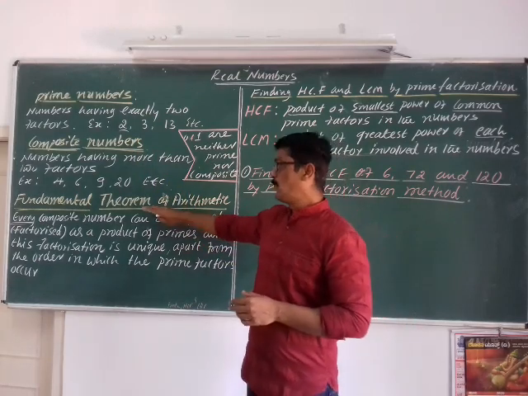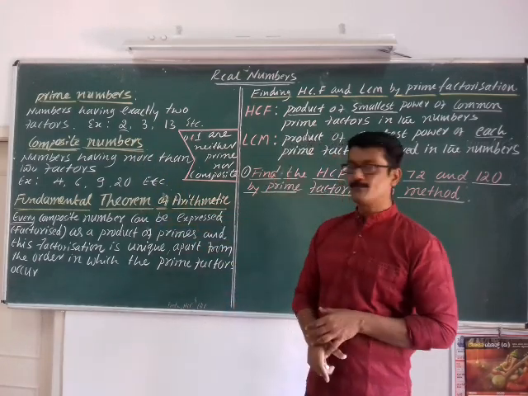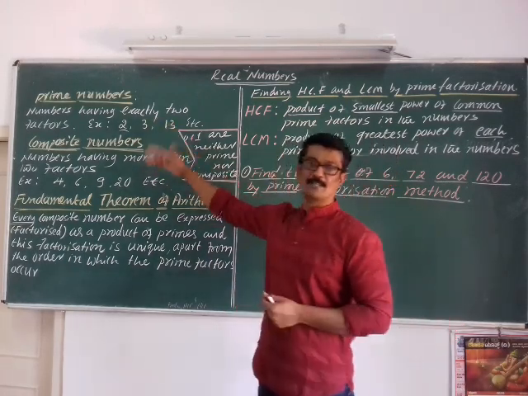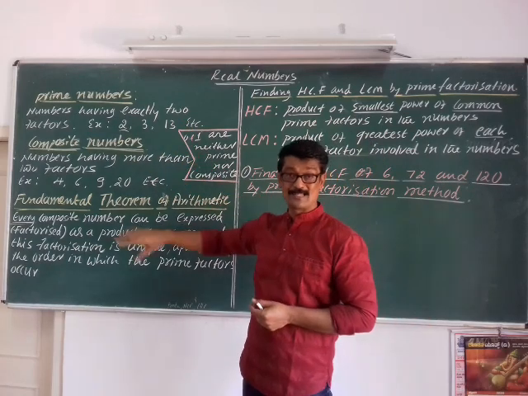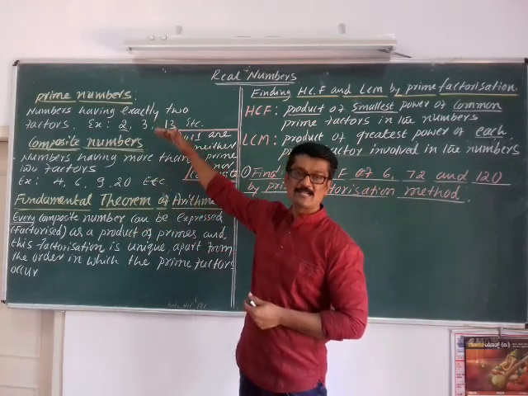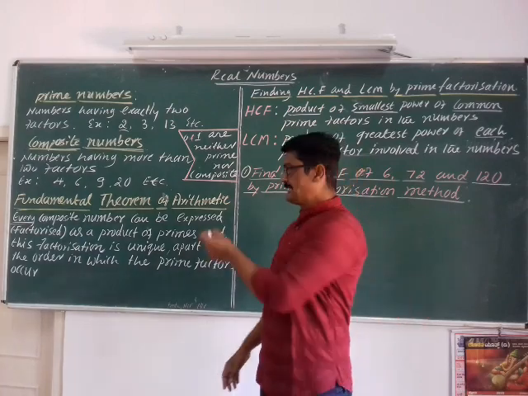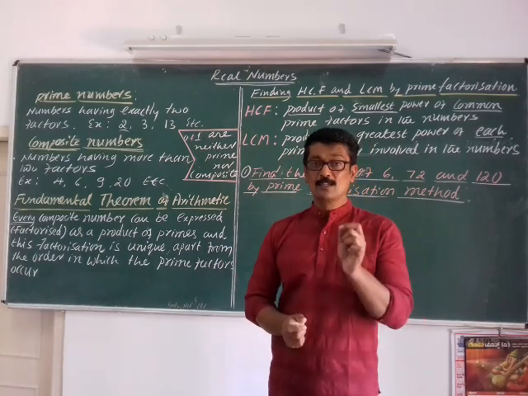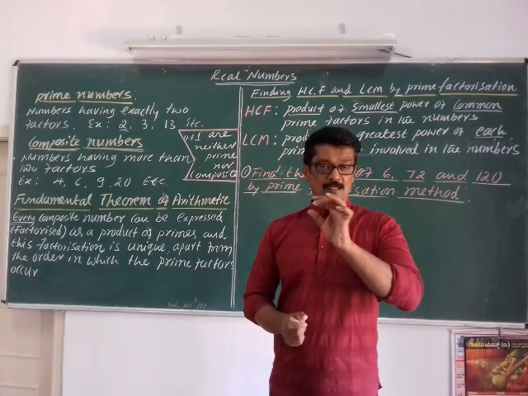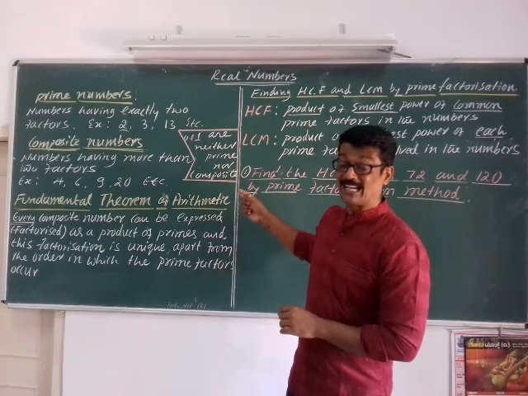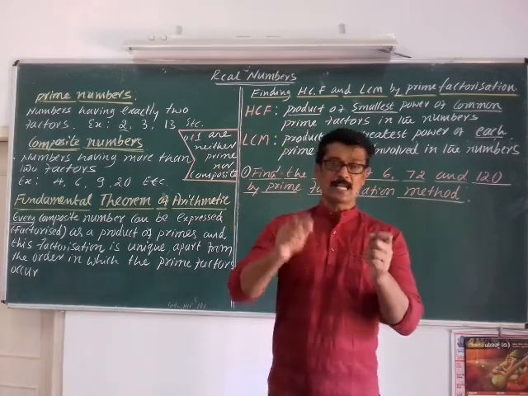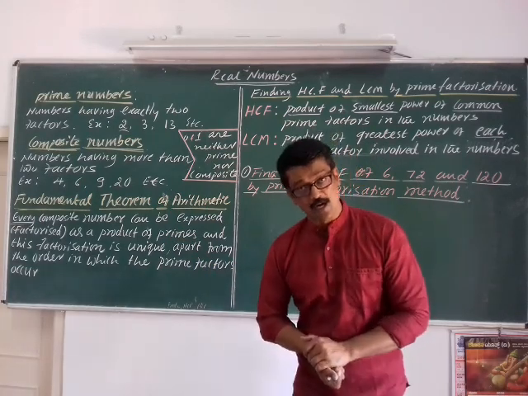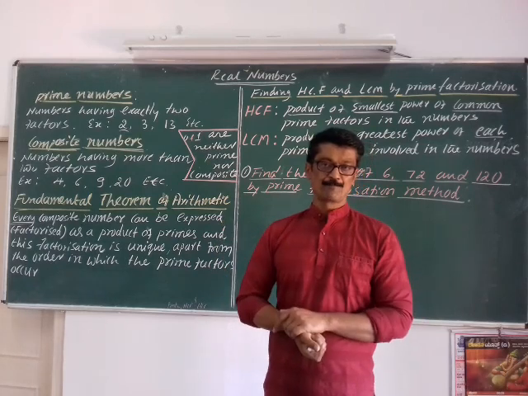Students, what does the fundamental theorem of arithmetic state? Very simple. It relates composite numbers and prime numbers. It states every composite number, that means no exception, can be expressed or factorized as the product of prime numbers.